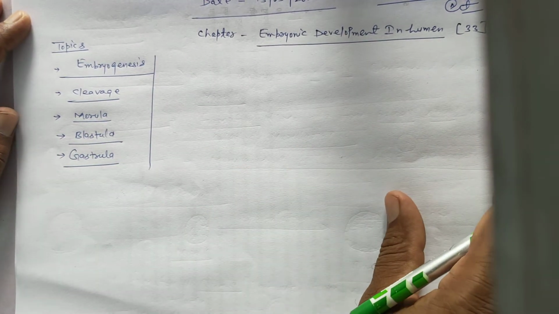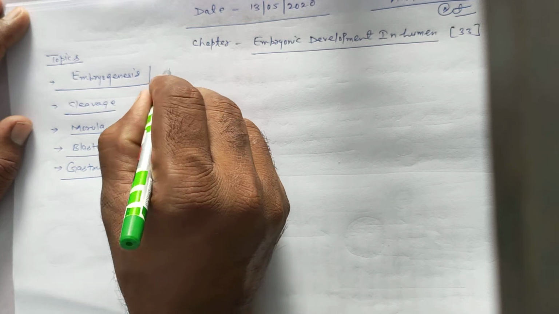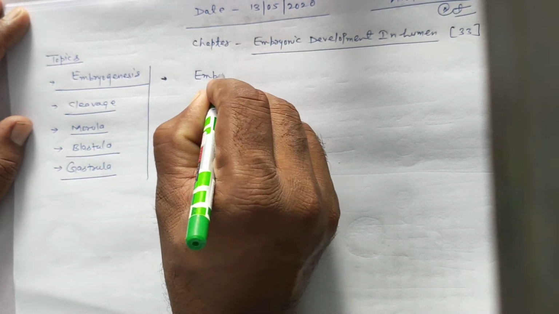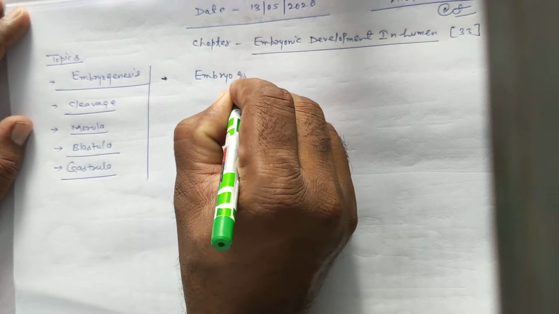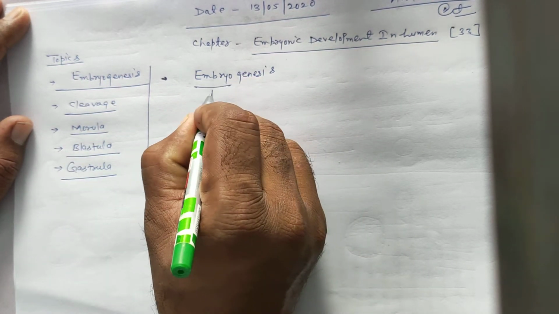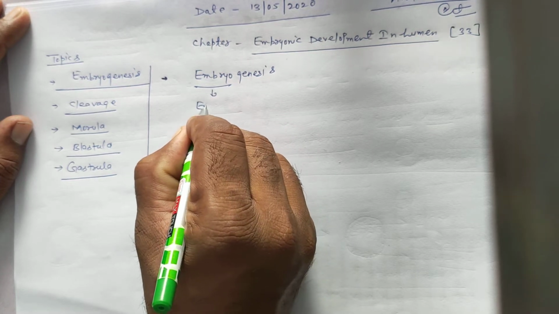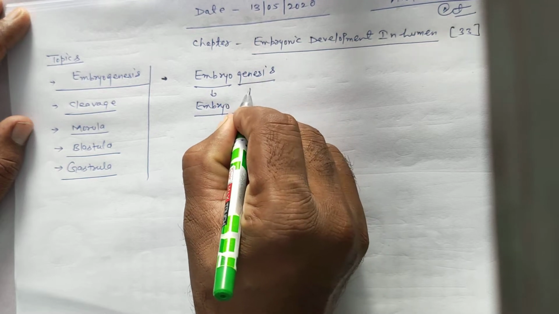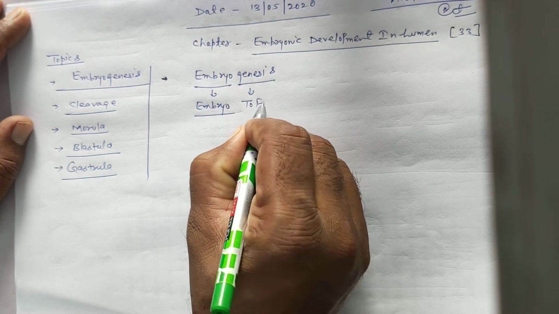First of all, I start with the first topic, embryogenesis. Embryo means embryo, and genesis means formation.